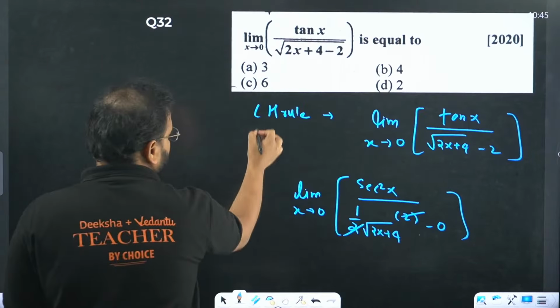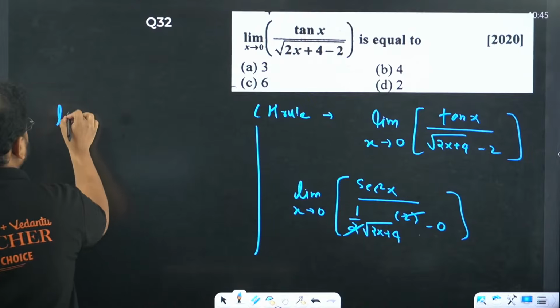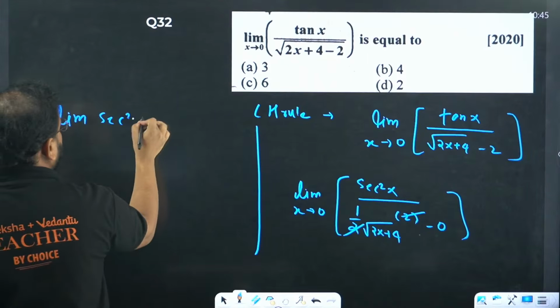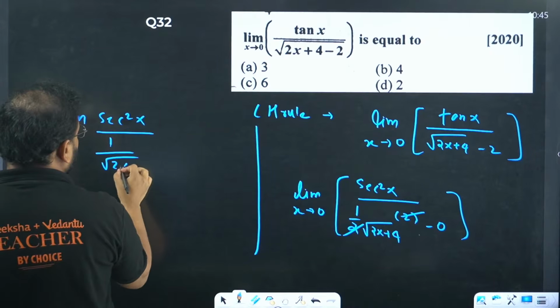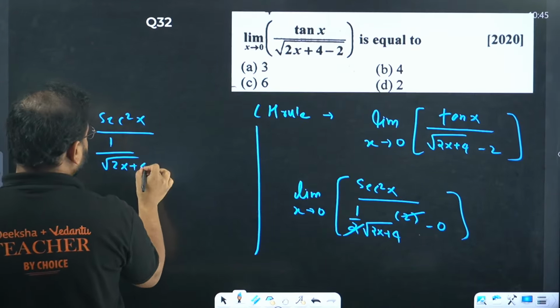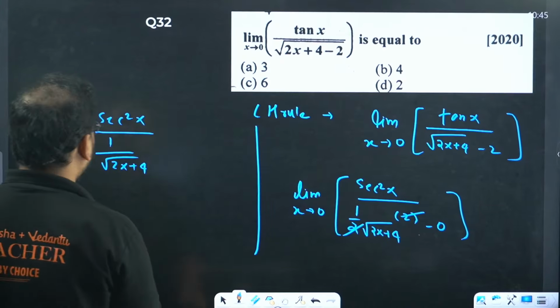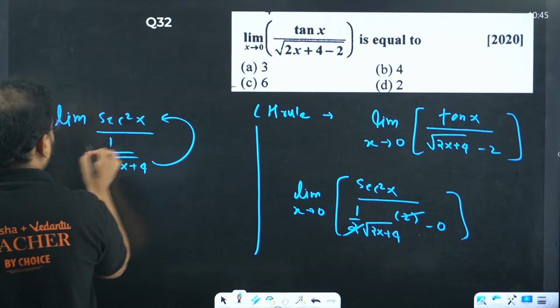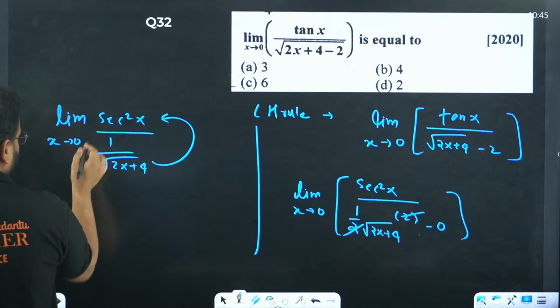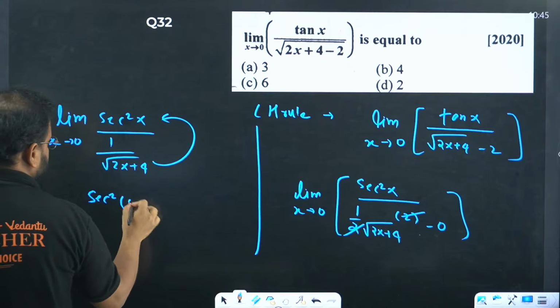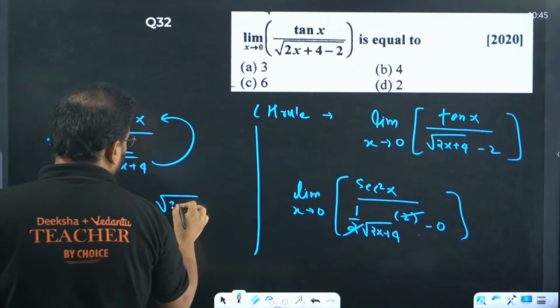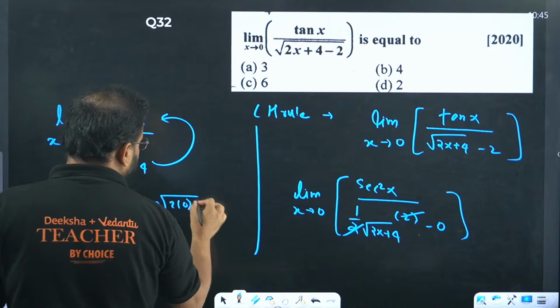So what I have so far, this is an easy question by the way. Secant square of x upon 1 upon root of 2x plus 4, of course, this will go on top. Now, if you apply the value x tends to 0, you get secant square of 0 into root of 2 into 0 plus 4.